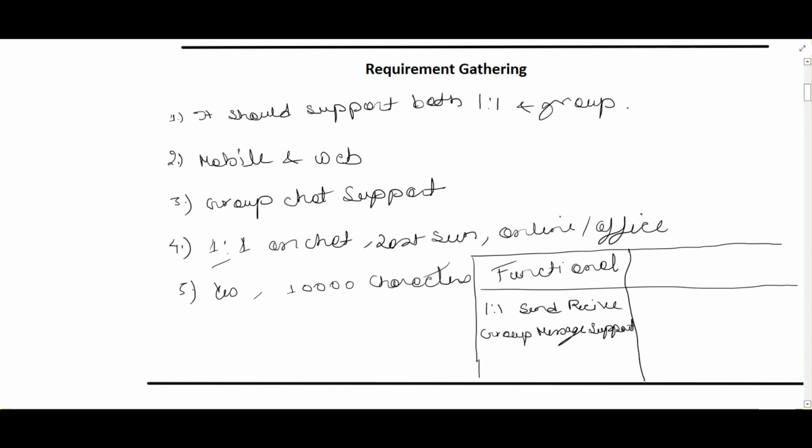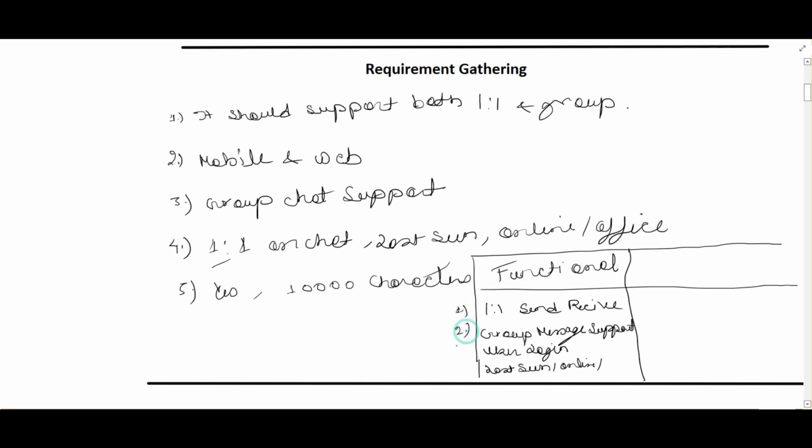Do we need to design a login system as well? The interviewer might say yes, I'm interested to know how you are going to authenticate. So we will also consider user login and concentrate on how the user will log into the application. One more functional requirement is the last seen, online and offline status.